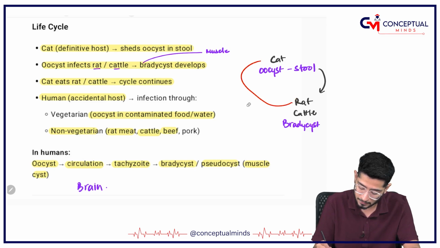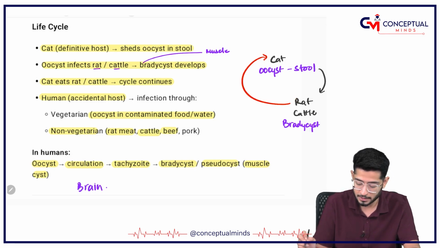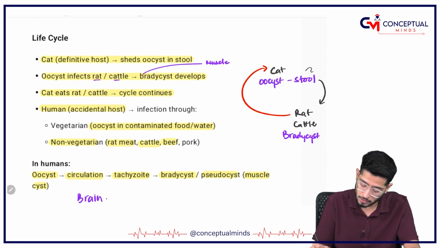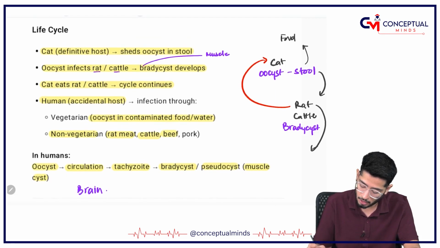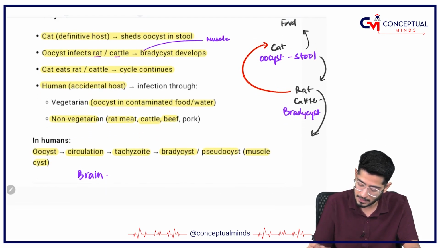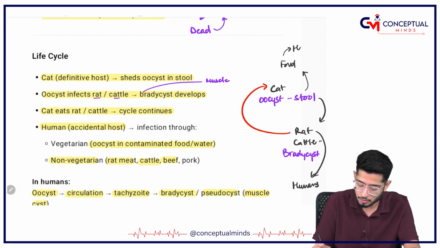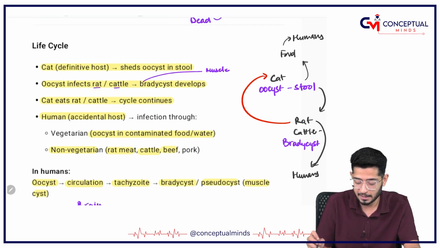By the cat. And the cycle is going to continue like this. But for example, if this stool is contaminating the food, or the rat or the beef is being eaten by humans, it can go to humans. By the food also it can go to humans. But humans are the dead end host.